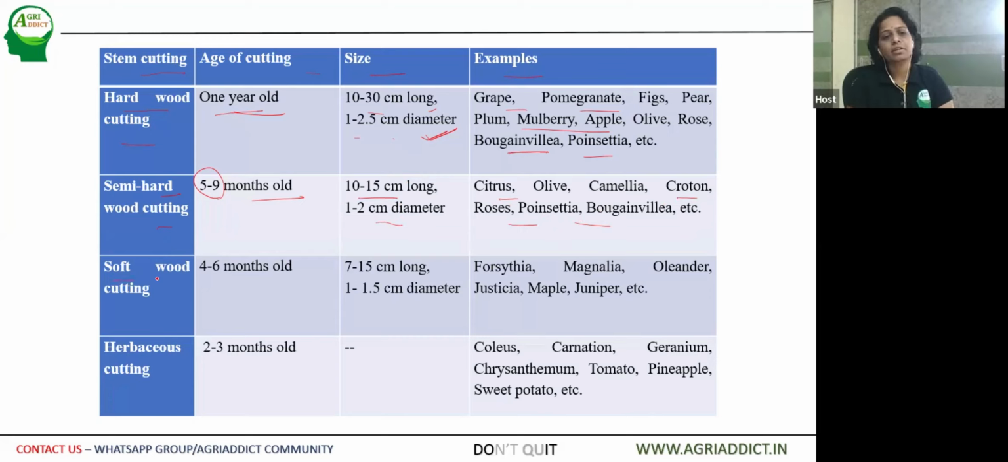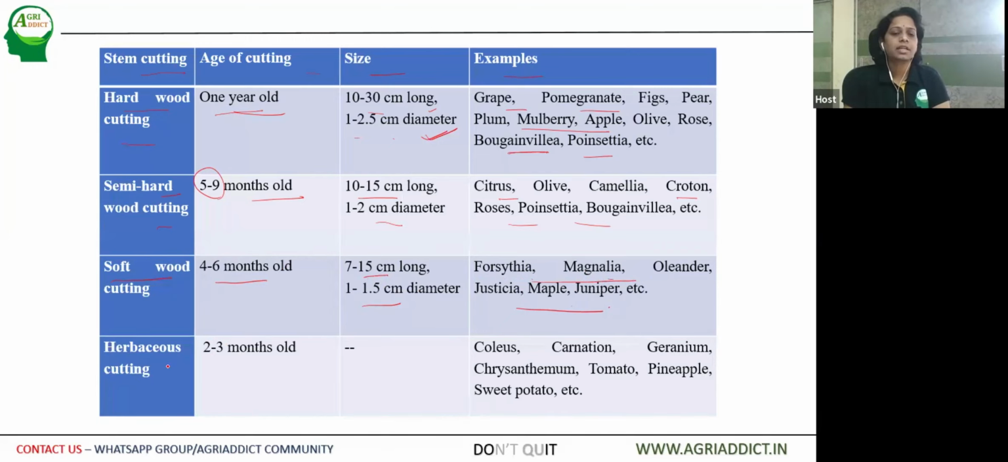Then we can go for softwood cuttings, especially these are 4 to 6 months old. They are still small. We have to take at least 7 to 15 centimeters in length and 1 to 1.5 centimeters in diameter. So this is most commercial in case of foliage crops as well as flower crops. Horticulture, magnolia, oleander, justicia, maple and juniper.